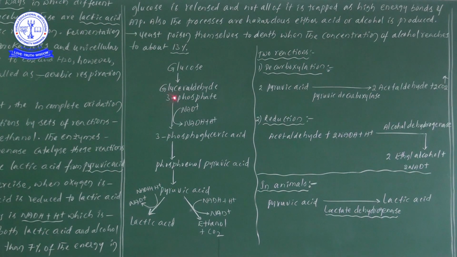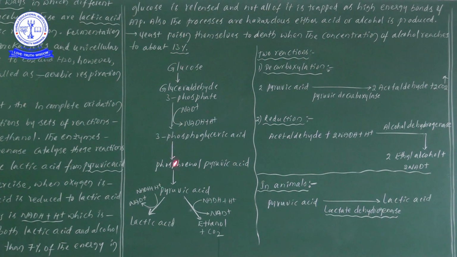From glyceraldehyde 3-phosphate, 3-phosphoglyceric acid is formed. From 3-phosphoglyceric acid, phosphoenol pyruvic acid is formed. From phosphoenol pyruvic acid, pyruvic acid is produced, and from pyruvic acid, lactic acid is produced.